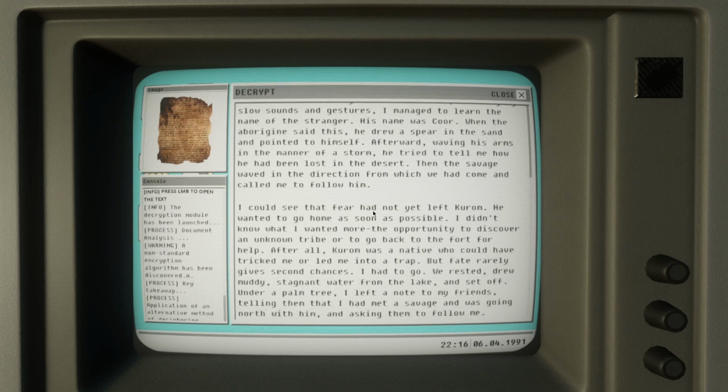I could see that fear had not yet left Karom. He wanted to go home as soon as possible. I didn't know what I wanted more: the opportunity to discover an unknown tribe, or to go back to the fort for help. After all, Karom was a native who could have tricked me or led me into a trap, but fate rarely gives second chances. I had to go. We rested, drew muddy, stagnant water from the lake, and set off. Under a palm tree, I left a note to my friends, telling them that I had met a savage and was going north with him, and asking them to follow me.